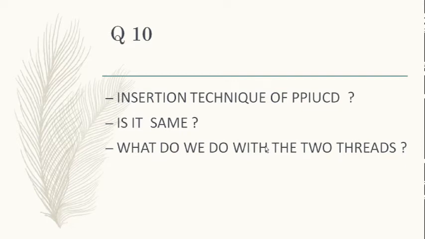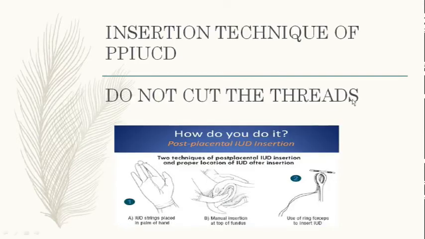You trim them off. Okay, the insertion technique of PPIUCD is a little different, because when the patient delivers either vaginally or by cesarean, the uterus is quite big. You have learned in involution that it reaches up to the level of the umbilicus just after delivery. So it is not the normal size uterus, and the fundus is quite high, and therefore the usual technique of the inserter, push technique or pull technique, is not very helpful, because the uterus is quite large.